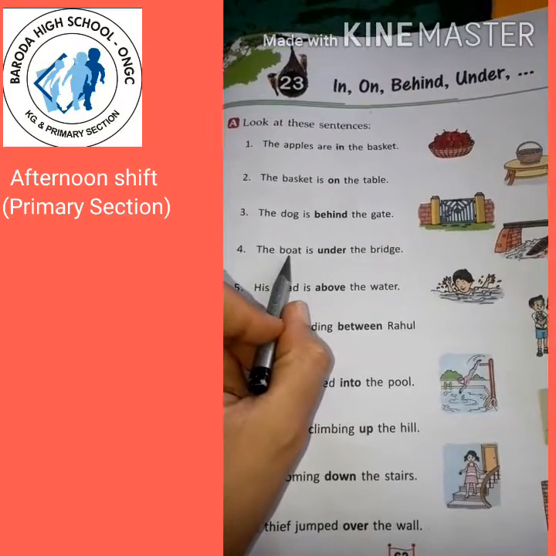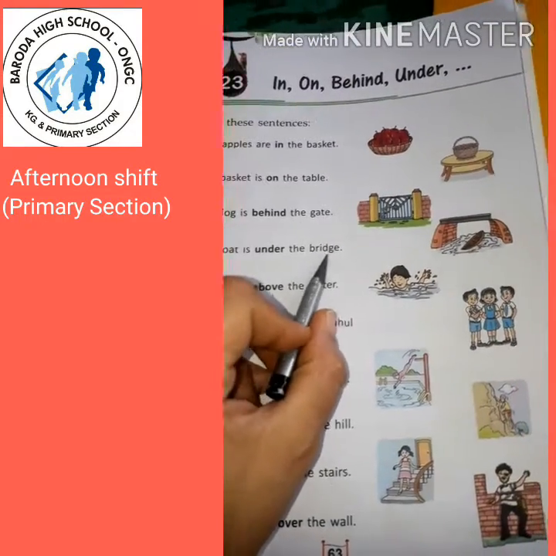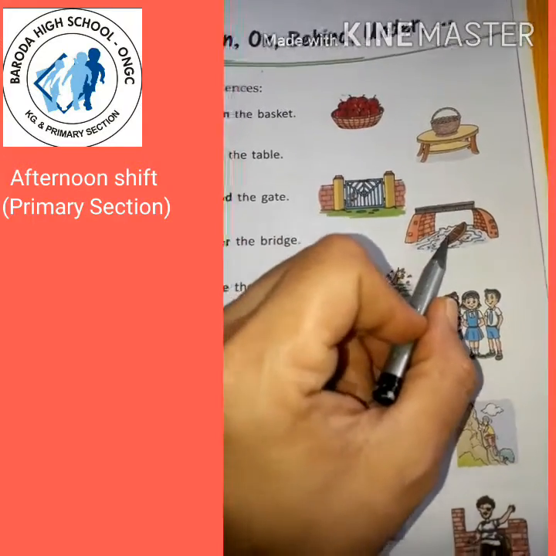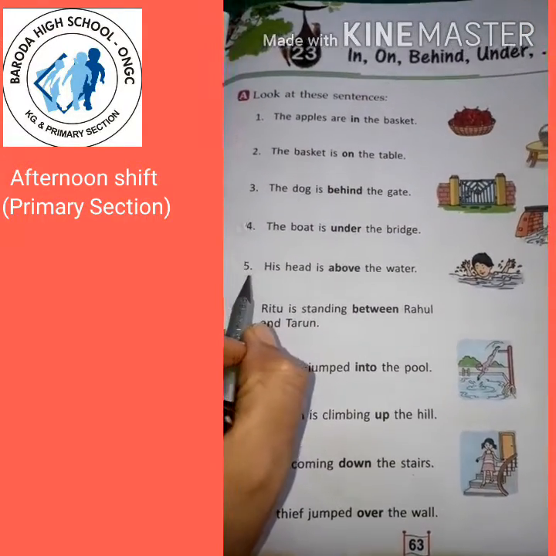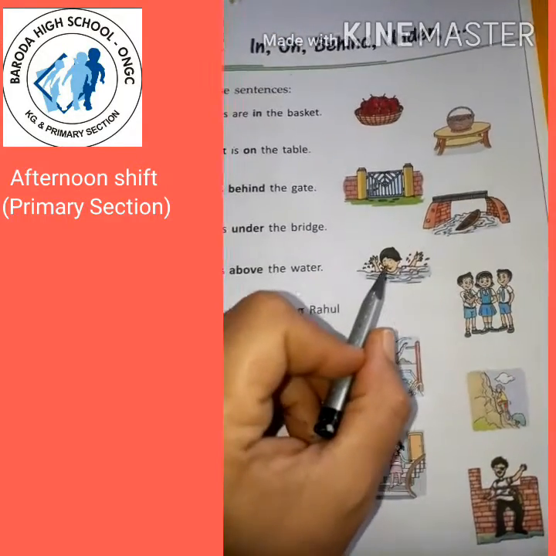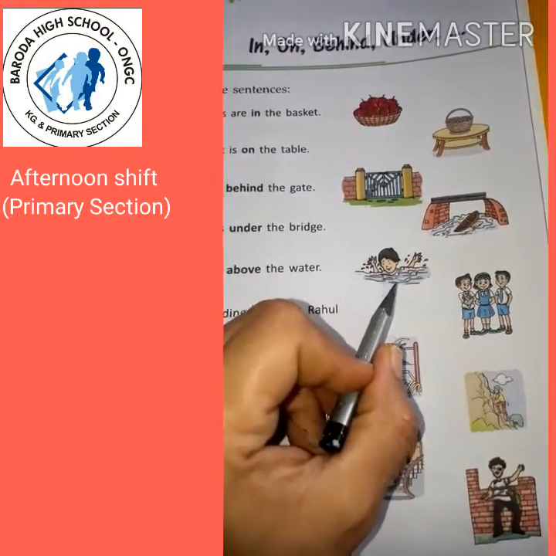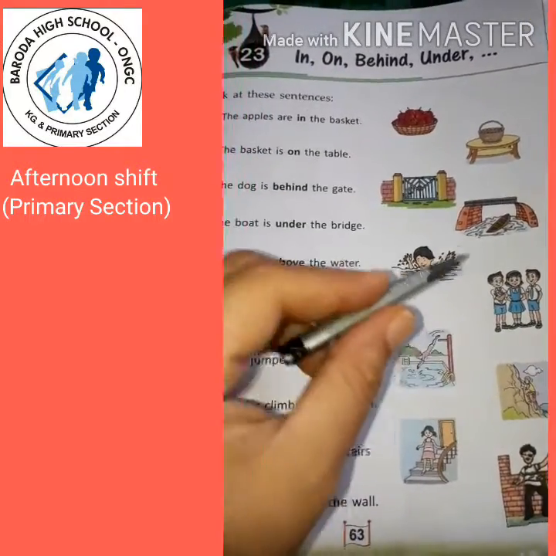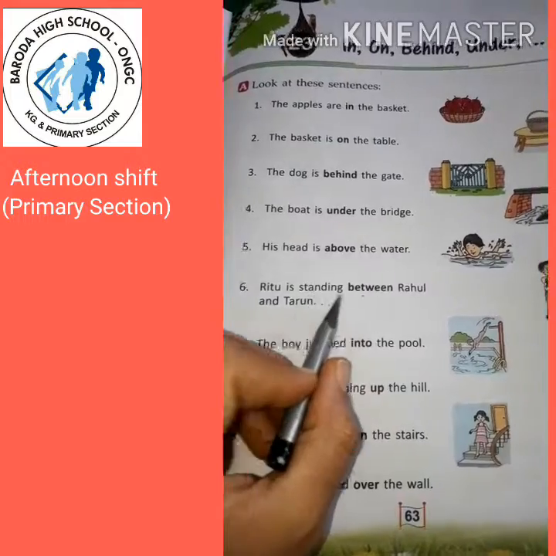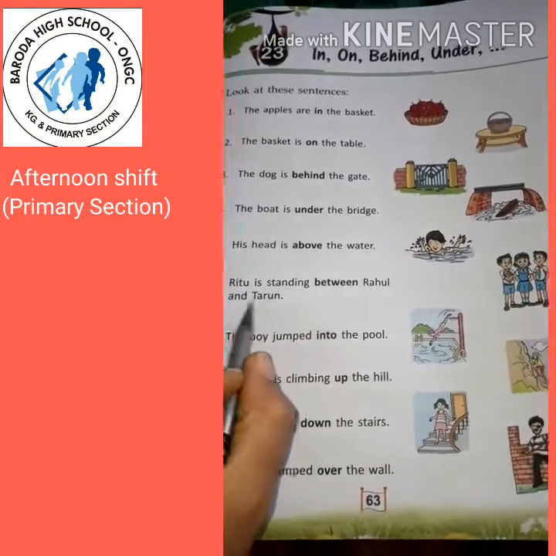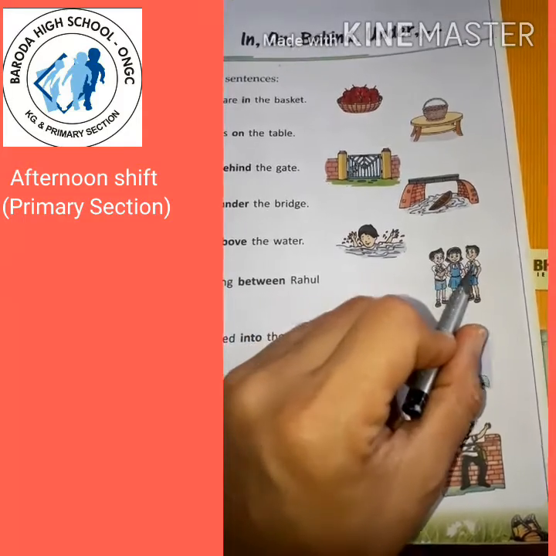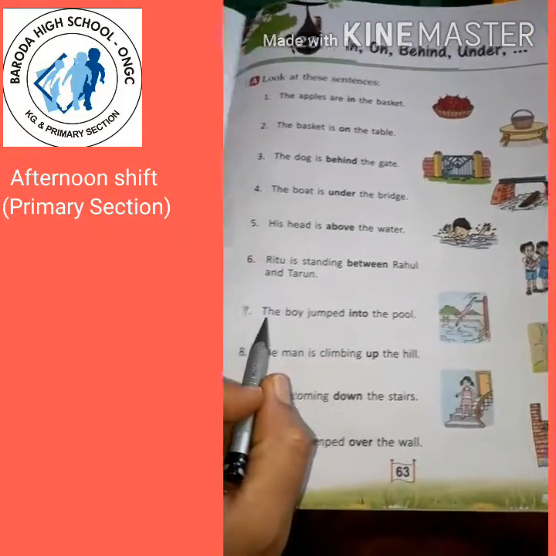Fourth, the boat is under the bridge. Here you can see this boat is under the bridge. Bridge के नीचे है. Fifth, his head is above the water. Here his head is above the water, right? पानी के ऊपर. Sixth, Ritu is standing between Rahul and Tarun. Ritu is standing between Rahul and Tarun, दोनों के बीच में.